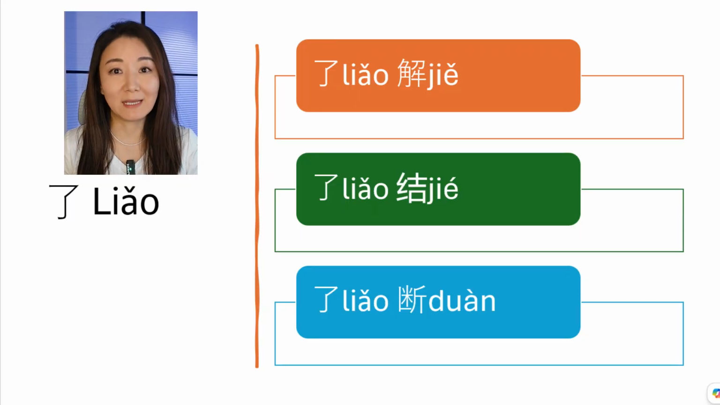I will give you three examples to show you what it means in three different situations. First word, 了解. Second, 了结. Please know that 了解 and 了结, they sound very similar, right? But they mean totally different things. And also, 结 and 结 are two completely different Chinese characters. The third example I want to give you is 了断. Let's go through them one by one.